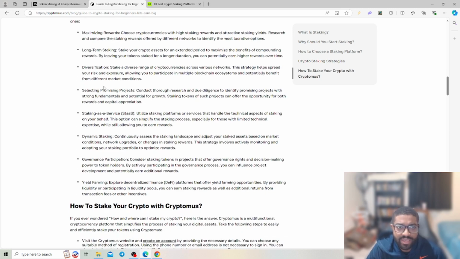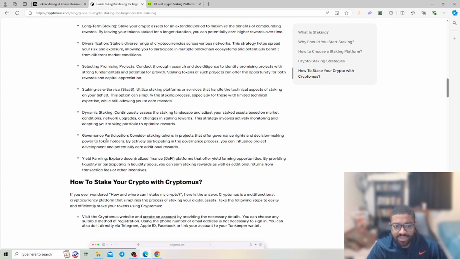So you have long-term staking: stake your assets for an extended period of time to maximize the benefits of compounded rewards. That goes into the 30, 60, 90 day. And then you have diversification: select a range of cryptocurrencies across different networks. That keeps your options open in terms of taking advantage of unique strategies that you may recognize or see in the space. Selecting promising projects, staking as a service, dynamic staking, governance participation.